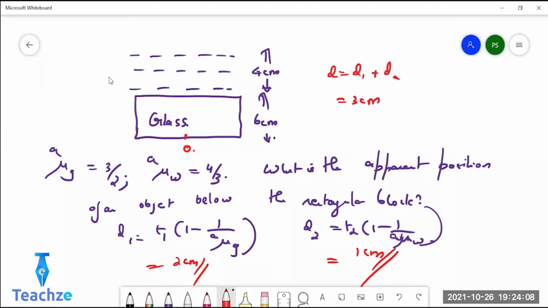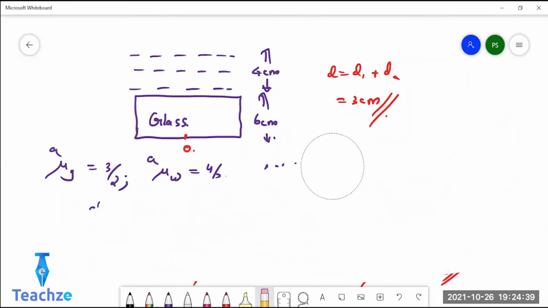With the refractive index of glass with respect to air, T1 is 6 centimeter. With the refractive index of water with respect to air, which is 4 by 3, if you put, you will get 2 centimeter and 1 centimeter. And when you add, you will get 3 centimeter. Write it down. If you have not gotten it, write it down. Fine. Now listen here. Give the heading.